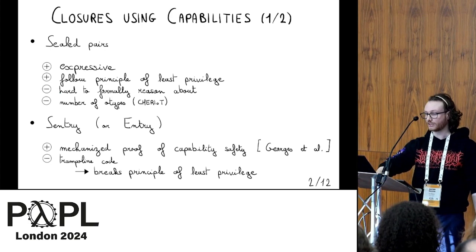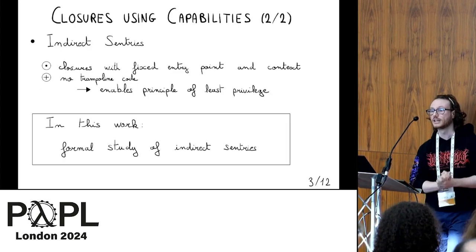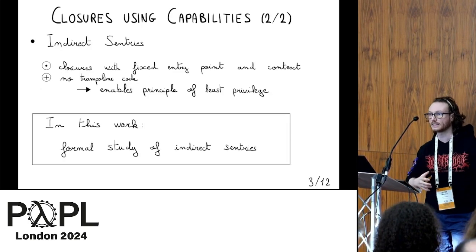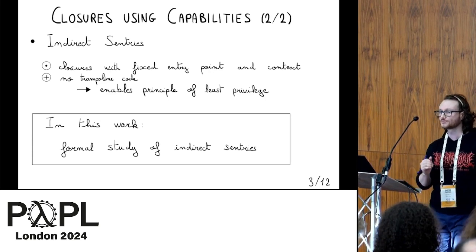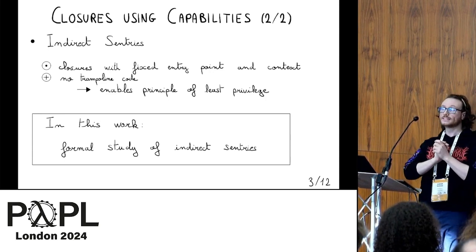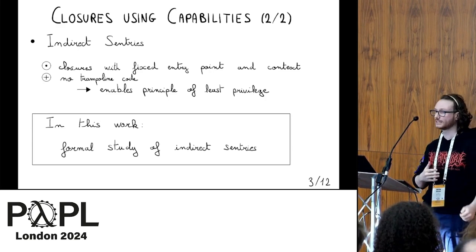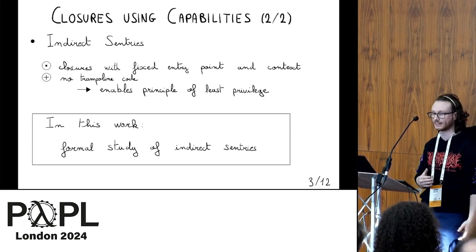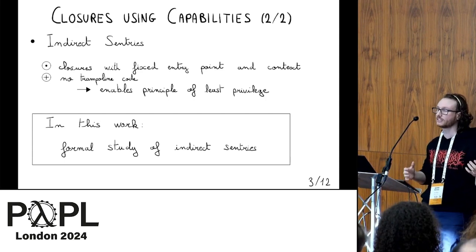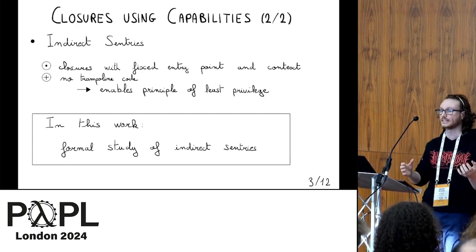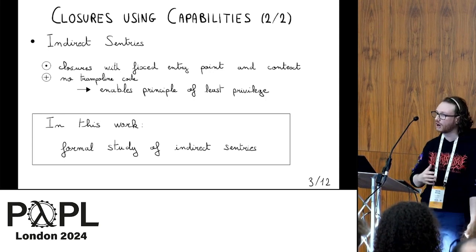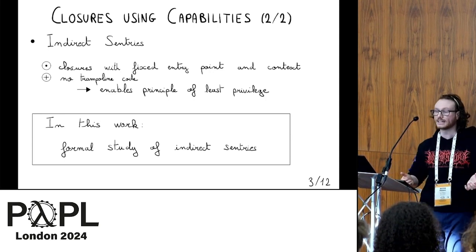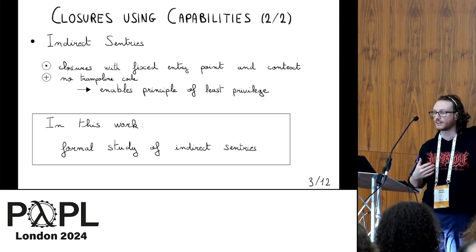But actually there is a third way to create closures with indirect sentries. Indirect sentries are currently a proposal in the CHERI ISA, which is supposed to facilitate closures with a fixed entry point and a fixed context. The main advantage is that it works kind of like the direct sentry, but it does not require any trampoline code that mixes code and data, and then it enables the principle of least privilege.